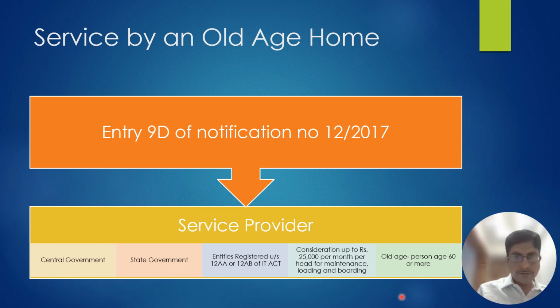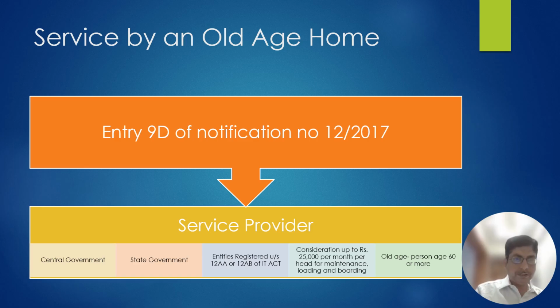So have you understood, basically this exemption is under entry number 9D of the notification 12/2017. The service provider can be central government, state government, or the trust which is registered under 12AA or 12AB of Income Tax Act. Then the amount of consideration is up to 25,000 per month per head, which includes maintenance, lodging, boarding, everything. And the third condition is that the person should be of age 60 or more. If it is less, then this exemption is not available, that is chargeable to tax.